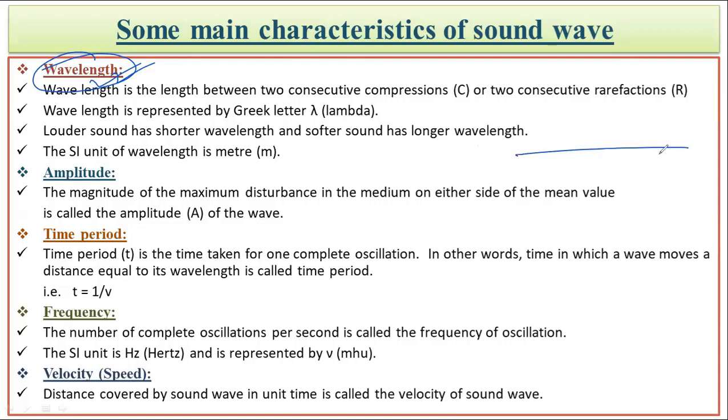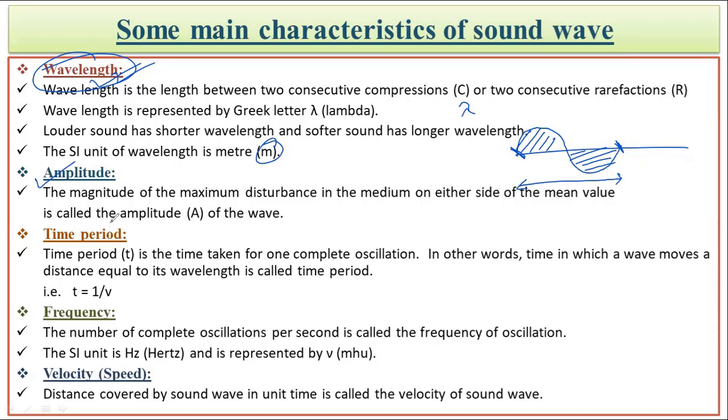So you all know that this is a baseline, and on this one, if we are having this wave, then the upper column is said to be the crest, and the lower column is said to be the trough. So the distance between the crest and trough, or one complete crest and trough, is called the wavelength. And this is from here to here, and you can represent this wavelength with the Greek letter lambda. Okay. And when you need to measure the length of this wavelength, then you have to express that in the SI unit as meter.